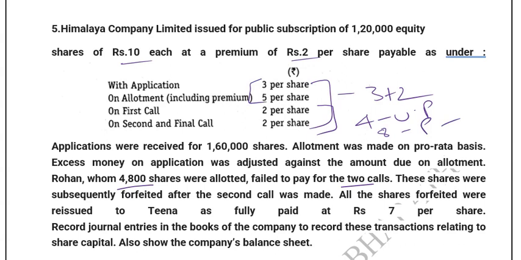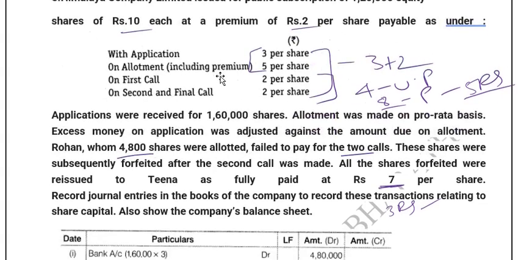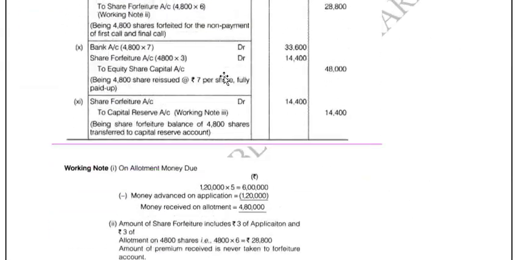Now you can understand that these shares were reissued to Tina at 7 rupees per share. That means 3 rupees discount. Anyway, we have here 8 rupees which is already paid. So it is fine for the company to give discount. Out of this 8 rupees, 3 rupees discount will be adjusted. Balance 5 rupees in this forfeiture will go to your capital reserve. Of course, premium will be shown separately. So we can see that calculation below.